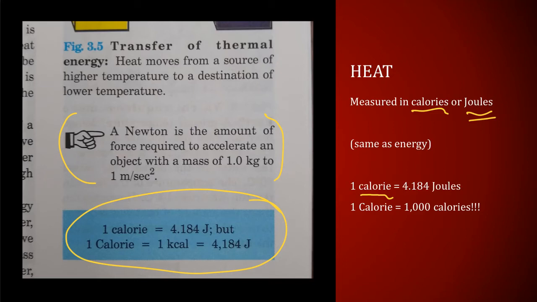Or you look at your breakfast cereal and you're reading all the stuff on the side and it tells you how many calories per serving. Excuse me, a calorie of that type is actually capital C. Isn't that confusing? Capital C Calorie is equal to 1,000 of the smaller chemistry calories. And actually 1,000 would be kilo, wouldn't it? So kilocalories are the same as the Calories that we have on food items.